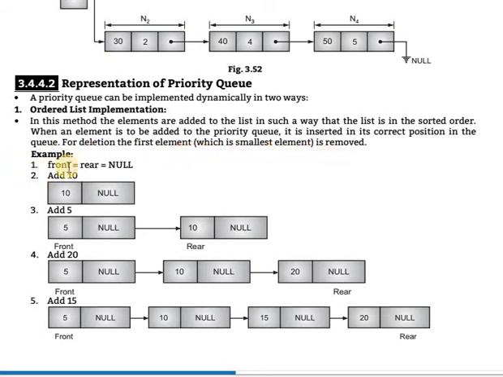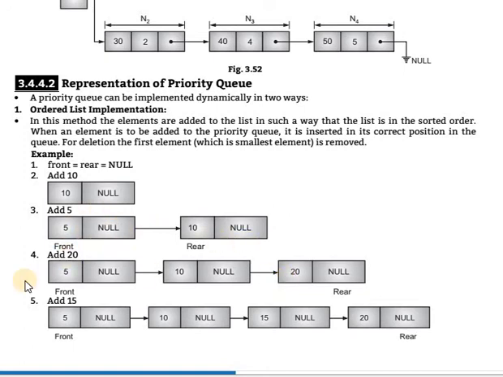For example, front and rear will be null. Add 10. After that, add 5. 5 is smaller than 10, so it goes in sorted order. When data is added, it is inserted in its correct position. Its correct position is the first position, so 5 will be added there. On removal, the first location, meaning the smallest number, will be removed.